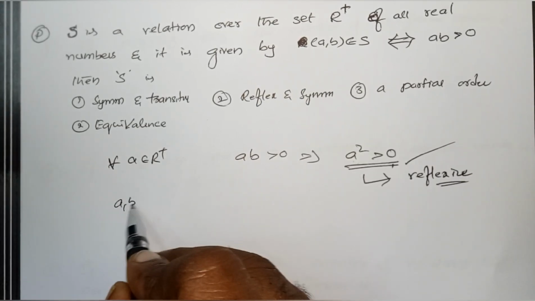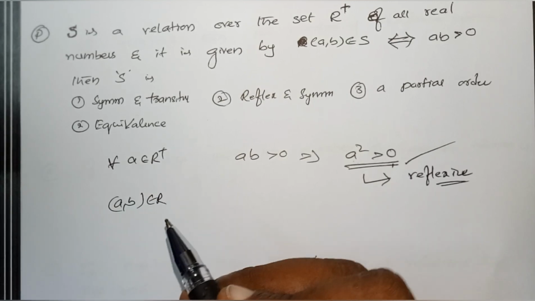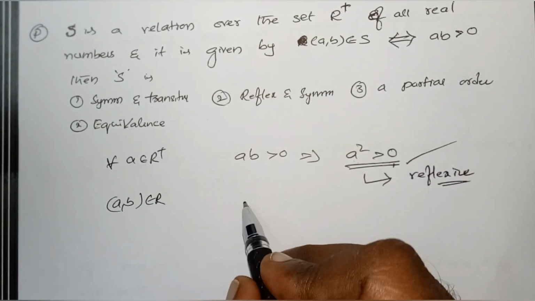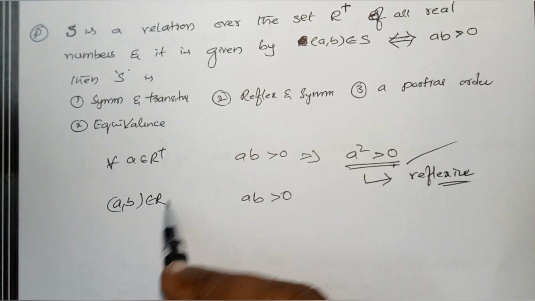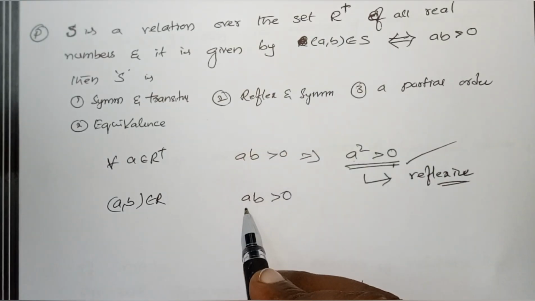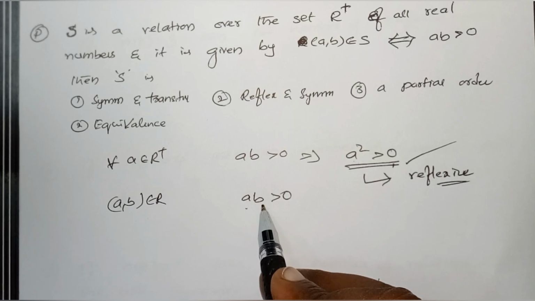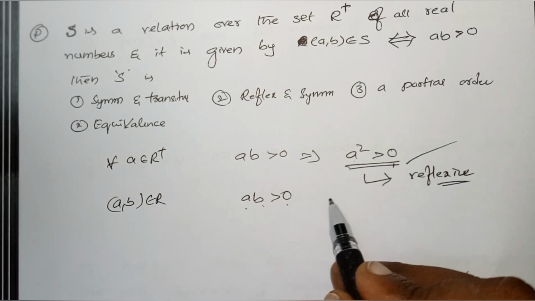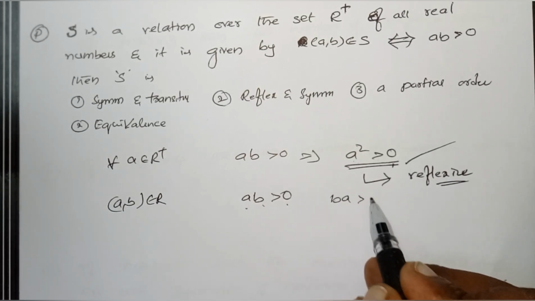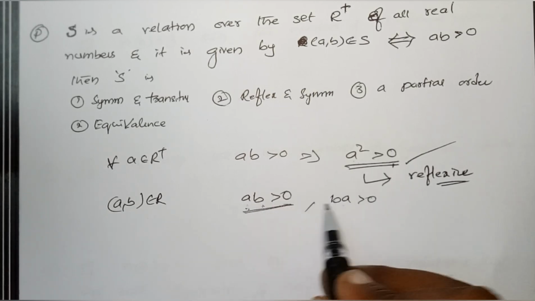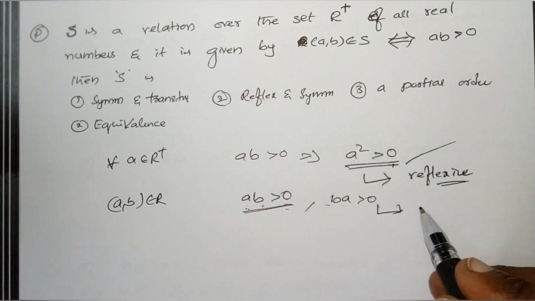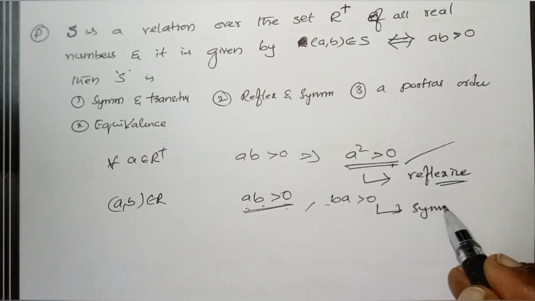Next, let us consider (A, B) belongs to R. Therefore, AB is greater than 0. A is positive, B is positive, greater than 0. That implies BA is also greater than 0, since AB and BA values are the same. Therefore, I consider this as symmetric.